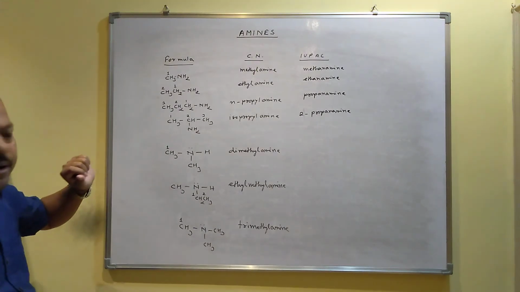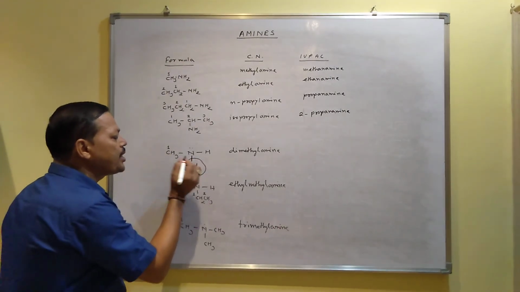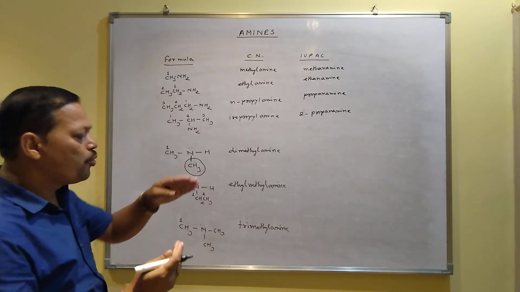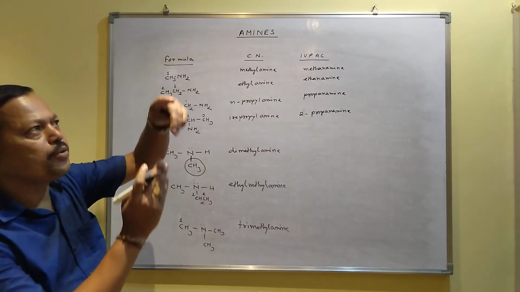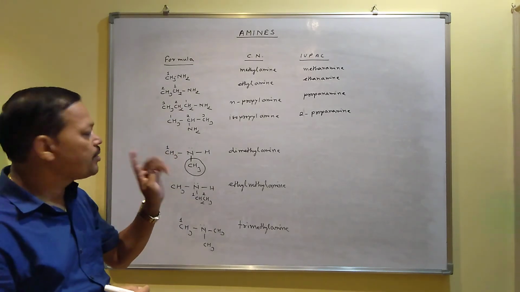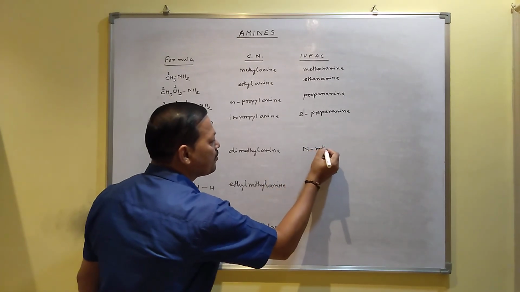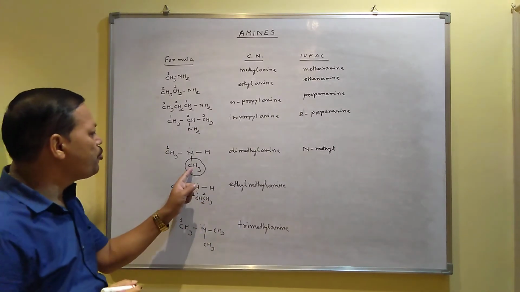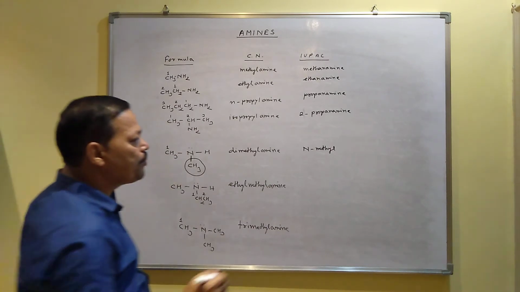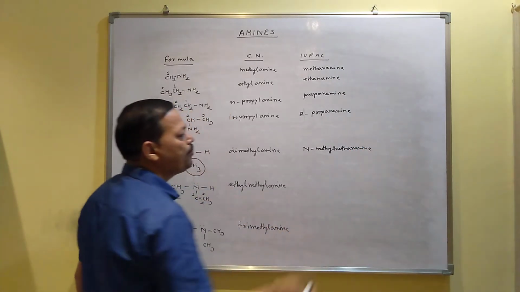Now in case of secondary, how much carbon do you have in numbering? 1. I mean methanamine. 1 carbon means methane plus amine, methanamine. But one methyl group is branched here. This methyl group you have to consider as a branching, and that branching is joined with the nitrogen atom. Normally when the branching is present with the second carbon, you write 2-methyl, 2-ethyl, like that. But here the methyl is not branching with carbon, it's joined with nitrogen. That's why the branching you have to write like this, N-methyl. N-methyl means the methyl group is joined with nitrogen. This N represents nitrogen. So N-methyl, and for 1 carbon numbering, you write methanamine. So naming goes to N-methyl methanamine.